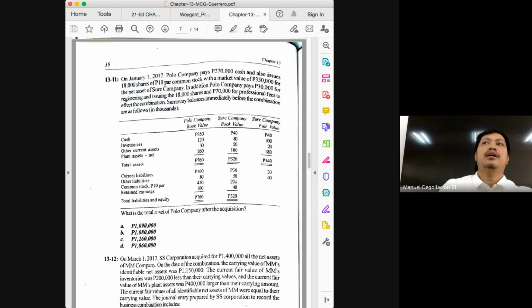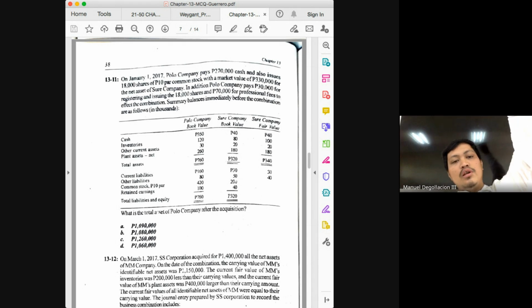So if this problem comes out in the exam, what are the possible questions? Number 1, compute for the resulting goodwill or gain. Number 2, compute for cash after the acquisition. Number 3, compute for total assets. Number 4, compute for total liabilities. Number 5, compute for share premium. Okay, I can just ask one question for total shareholders' equity. Okay.